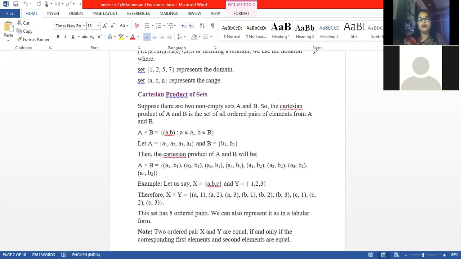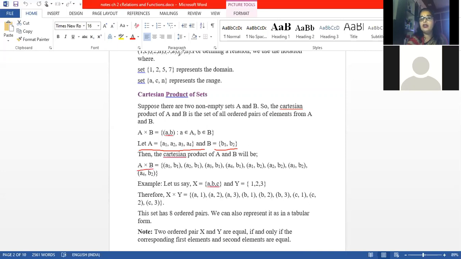No. Okay. Then just see the Cartesian product, which I told you is very important. Suppose we are taking an example, set A containing elements A1, A2, A3, A4, and set B containing elements B1, B2. Now A cross B will be what?